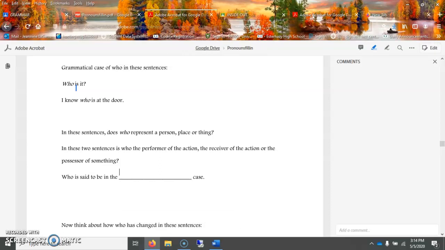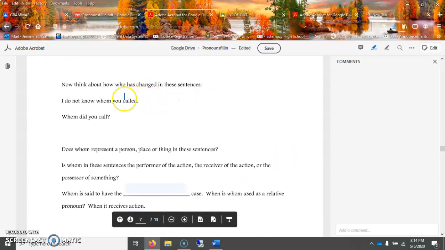Trust me. Or I know who is at the door. I know she is at the door. I know he is at the door. It doesn't make sense if we say I know him is at the door. I know his is at the door. It does not make sense. So if we can replace it with a he or she, then we use who. And this is said to be in the subjective case.